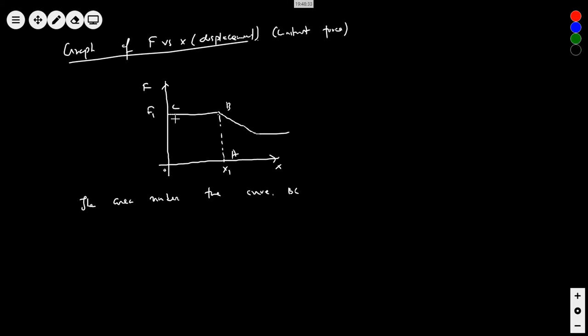What is this area? Work. What do you think the area of this rectangle will be?